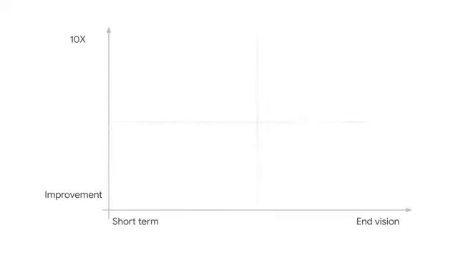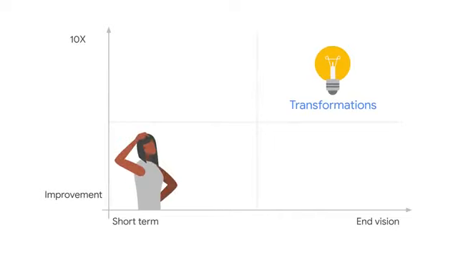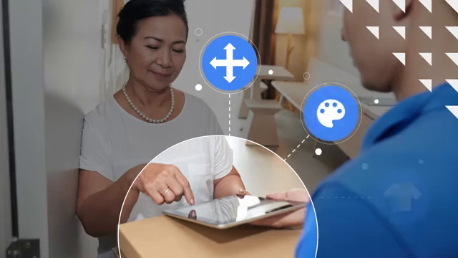Let's go back to our apparel retailing example from earlier. The end goal is to create a personalized subscription service that turns customers' homes into fitting rooms. Let's plot that in the transformation quadrant on the top right. Achieving this end goal may seem daunting, so next step, we're going to focus on quick wins. For example, you might draw some insights from your user data to determine what a great sample box could look like. Its size, the design, and the number of items it contains could be inspired by what your customers currently bring to a fitting room in your stores or what they put in their cart before they check out online.